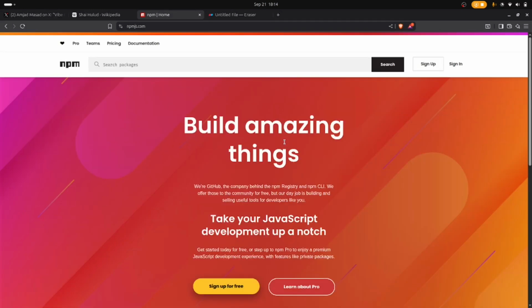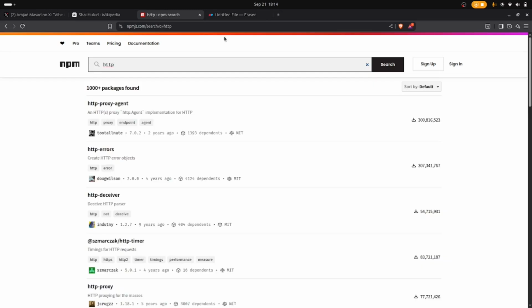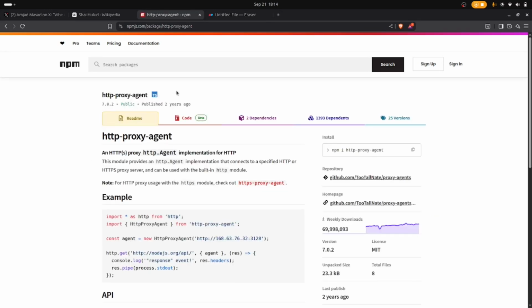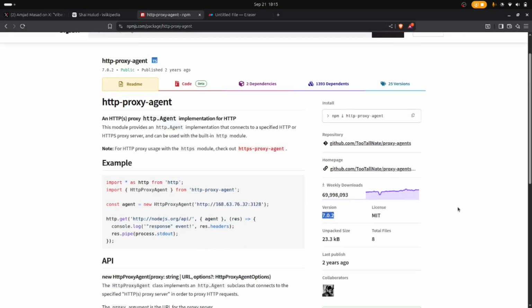So npm is a registry where you can find all the packages. So we as developers rely on npm. This is a registry where we can find all the packages we need. For example, I can search for any package like HTTP. Now, let us take the example of this first package. So this is a package called HTTP proxy agent. Now there are different versions of this package. The current version is 7.0.2.